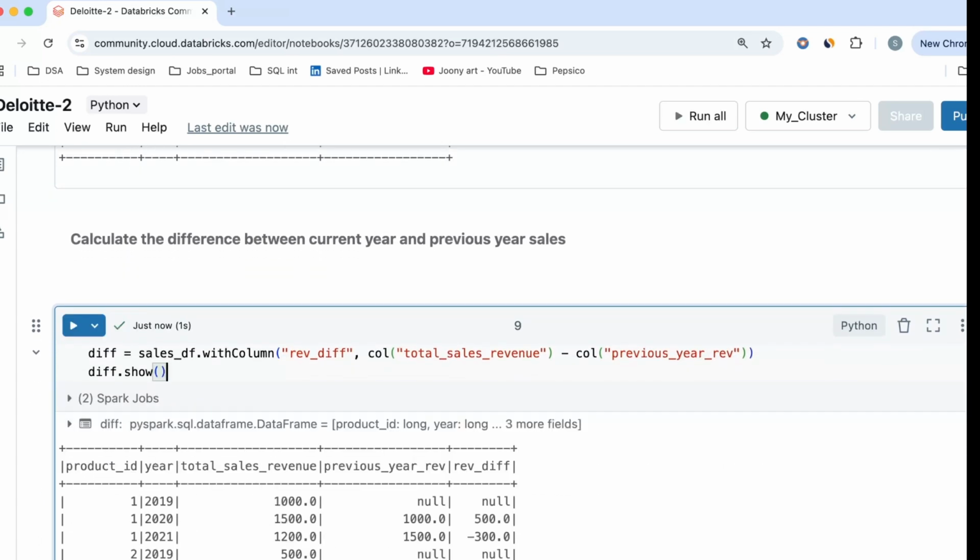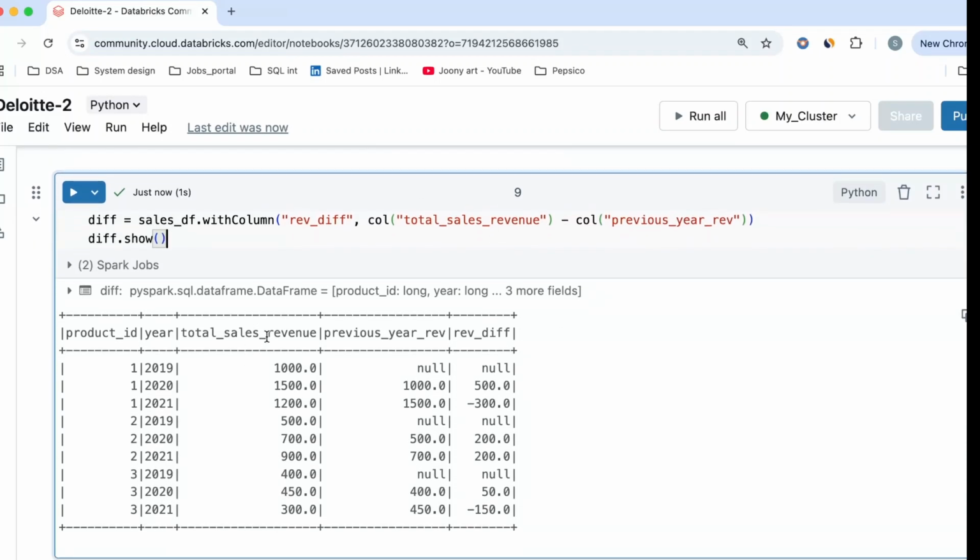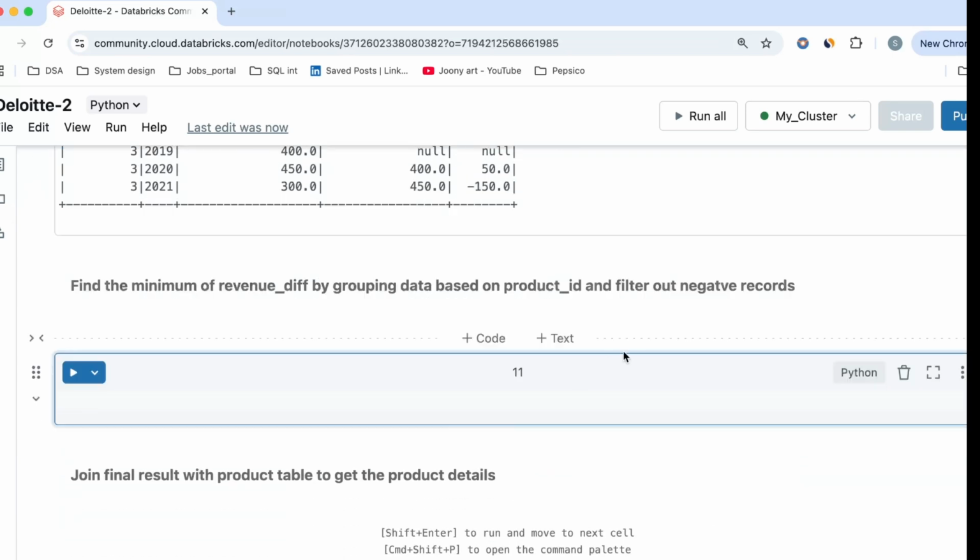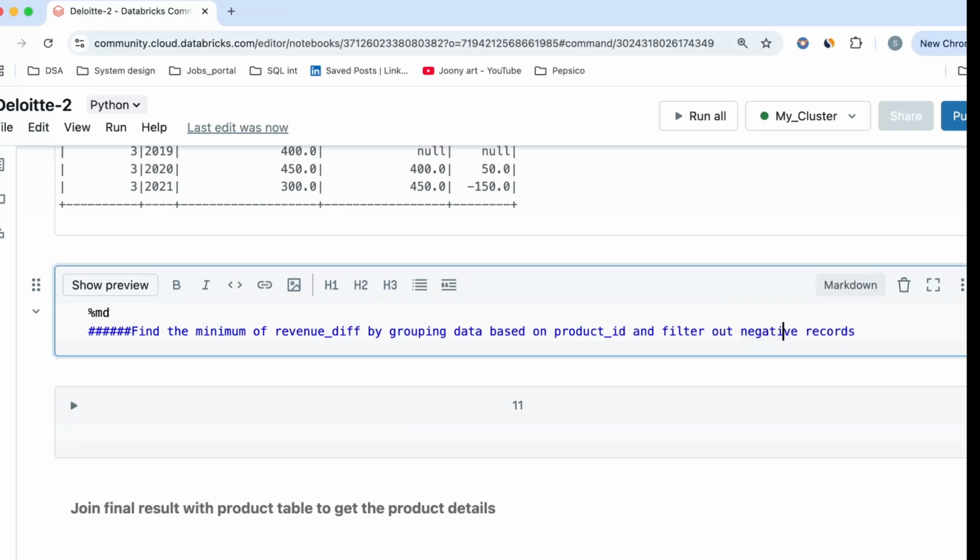Now, once this executes, then you will see it will give you some values which are positive, some values which are negative, because you are calculating the current year revenue minus the previous year revenue. If it is decreasing, it will be negative. Here it is decreasing. However, it is same as the previous year. So it is 200, right? Here it is decreasing. Now, let me go ahead and go to our next step where we will be finding the minimum of the revenue difference by grouping that data, and then I will be filtering out the negative records. So I just made a mistake in the spelling. Let me correct this. Okay.